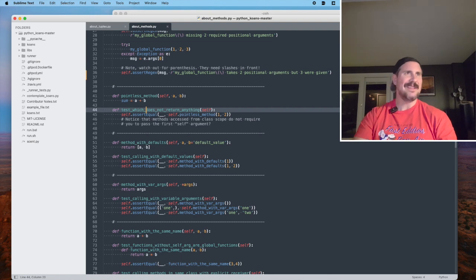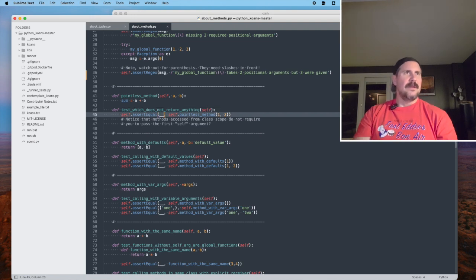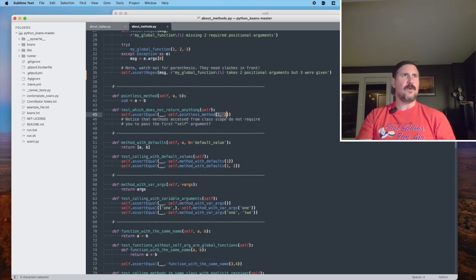Okay, so assert equal, we call this pointless method and we give it 1, 2. Notice that methods accessed from the class scope do not require you to pass the first self argument.